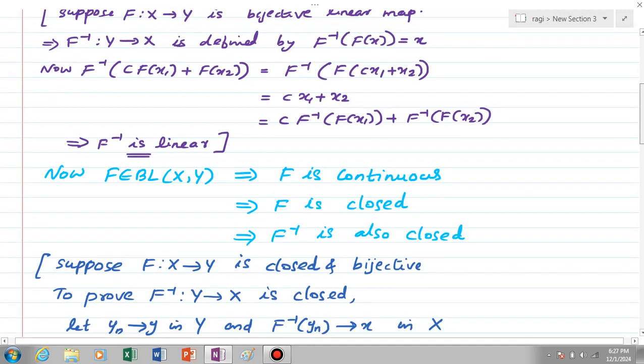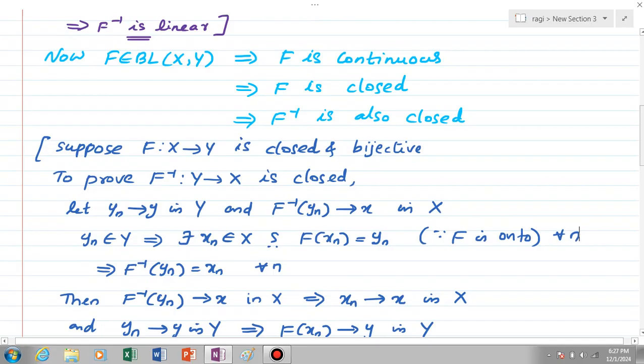The proof is in the brackets. Suppose f from X to Y is a closed map and is bijective. We have to show that f inverse from Y to X is a closed map. For that, choose a sequence yn such that yn converges to y in Y and f inverse of yn converges to x in X. We have to show that f inverse is closed. For that, it is enough to show that x is equal to f inverse of y.